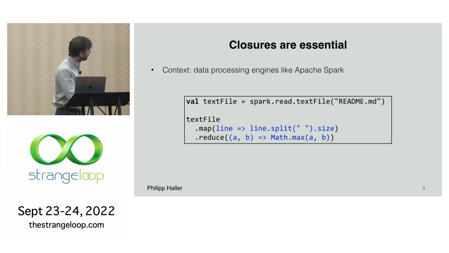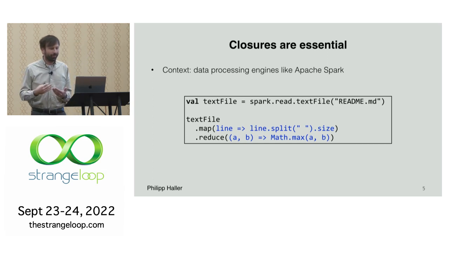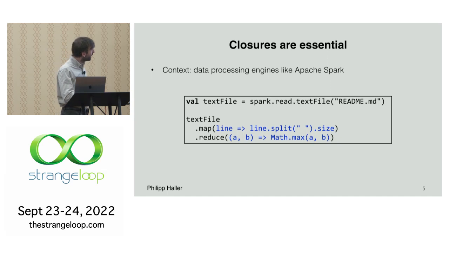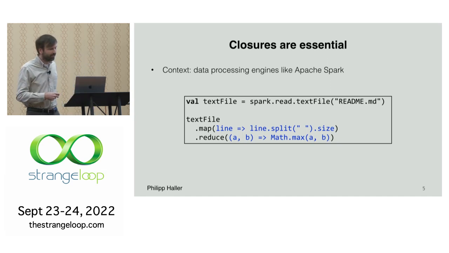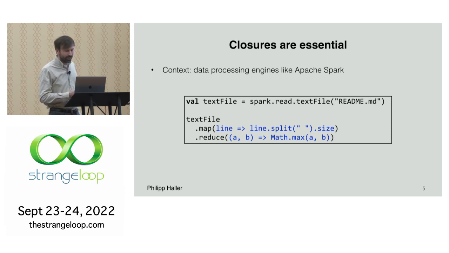So using map, for example, we pass a closure that is used to transform a data set of lines into a data set of integers, which are the numbers of words on each line, right? And then we use reduce to essentially compute the maximum number of words on any line in that file. And these two blue things are, again, closures. So the code is just completely based on closures.